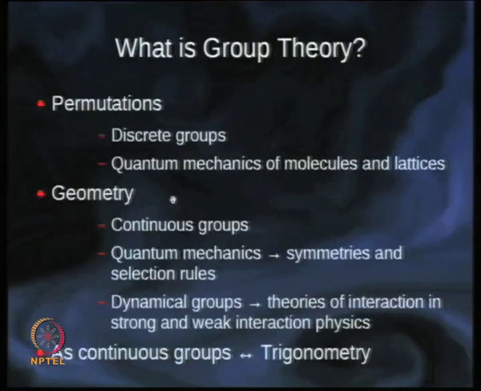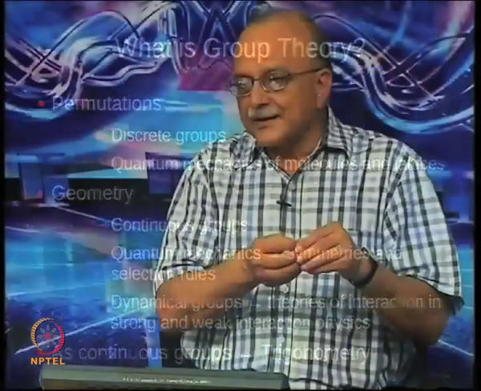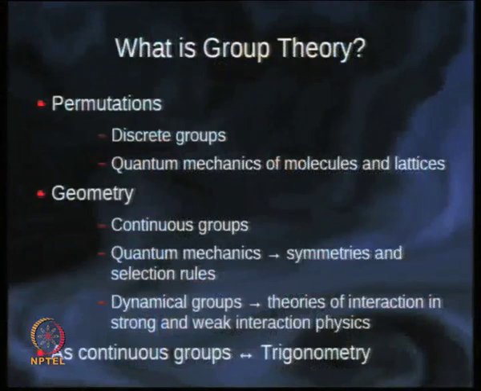So in fact we can say at this point, since I mentioned trigonometry, that when you go to quantum mechanics, where things are reasonably intangible, you cannot really feel or size up any molecule or atom individually. It is the symmetry group of that molecule or that lattice that really substitutes for what we call shape.